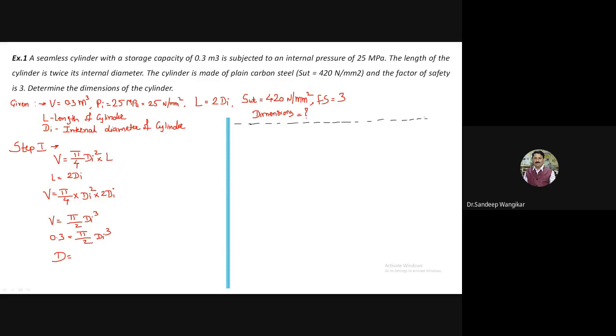Okay, calculate. What is the answer for di? In meters, you will get the answer for di: 0.5758. Okay, so I will say this is a very simple problem. So 0.5758 meters.